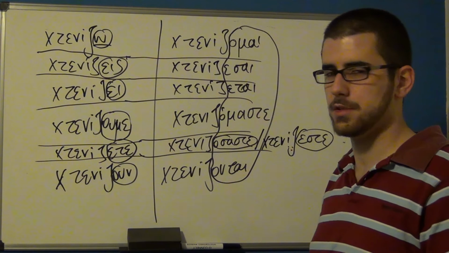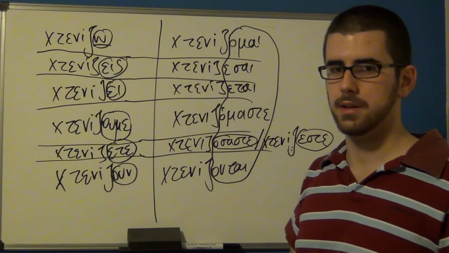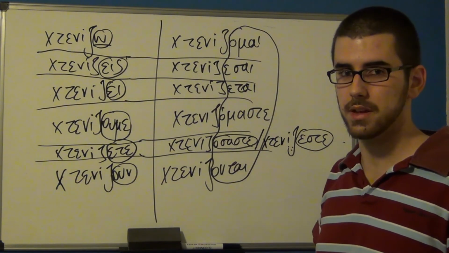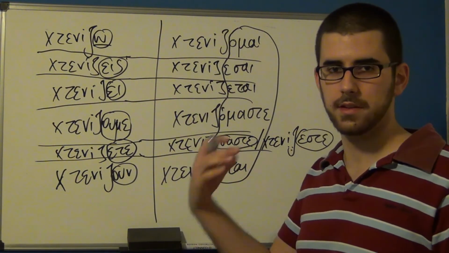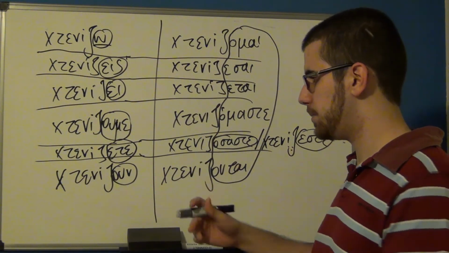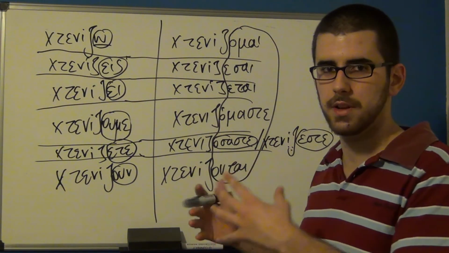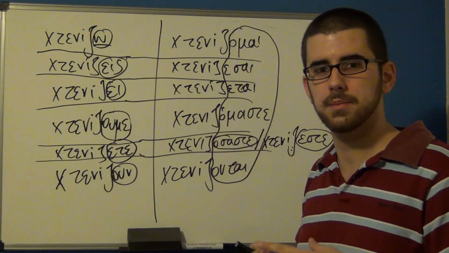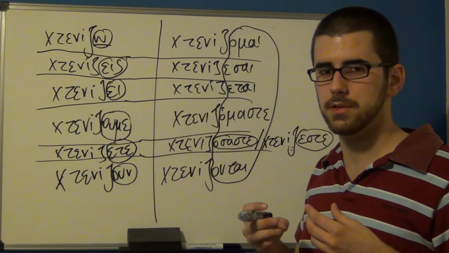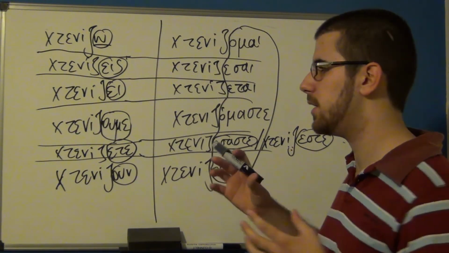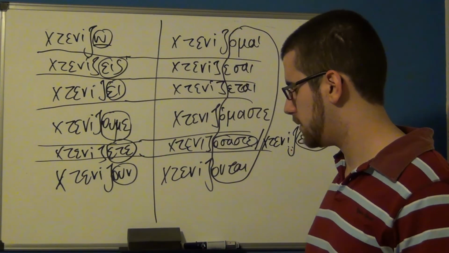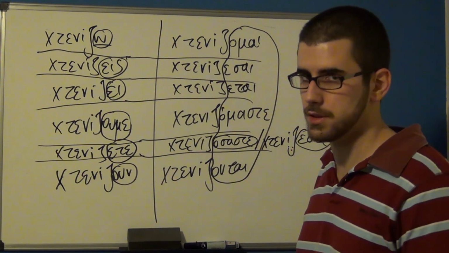So, I'm stopping this video right here. The next video is going to be adjectives, just to get the hang of basic things. And the video after that is going to be basic sentences, so that you can actually put these things together. At least elementary, basic things. You just need to start getting used to the sound, the feeling of how a complete Greek sentence is. Okay? So, seeing how I'm done with this, I will see you in the next video.